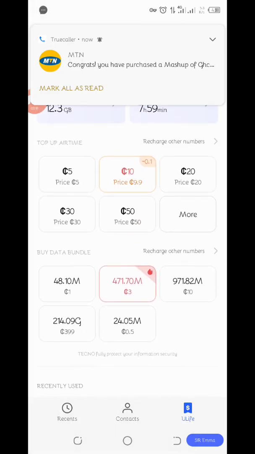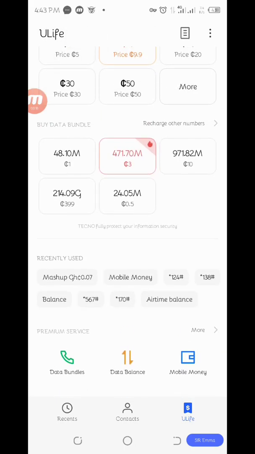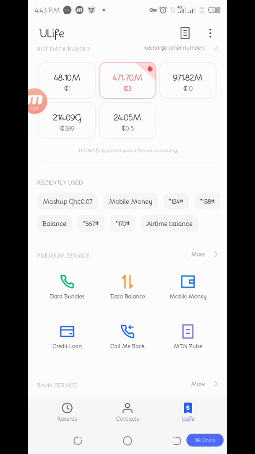And after you have done that, it will save in this place where they have written recently used code. It will be here. So next time you will not go to where they have written premium services. You will not go to that place anymore. But always it will be where they have written recently used.